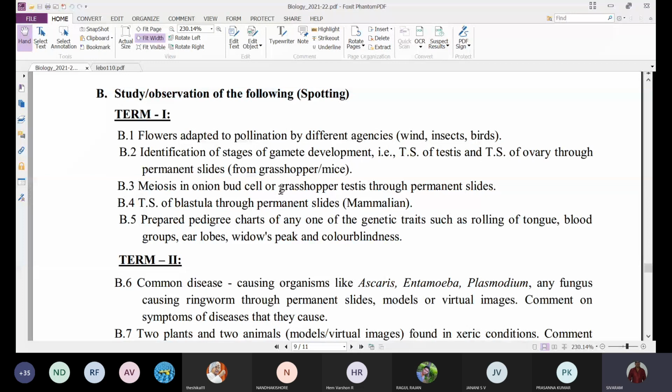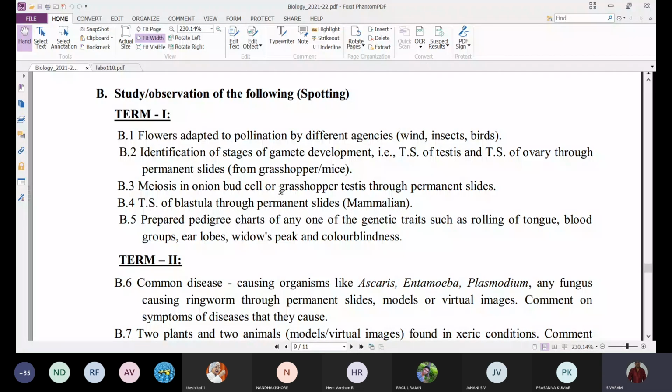Okay, these are all for term 2. Out of these, any three, not all, any three will come for spotting. For a batch it will be varying, but for one batch it will remain the same. In a batch there will be around 20 or 25 members. For all the members in one batch it will remain the same, but it will vary between batches.